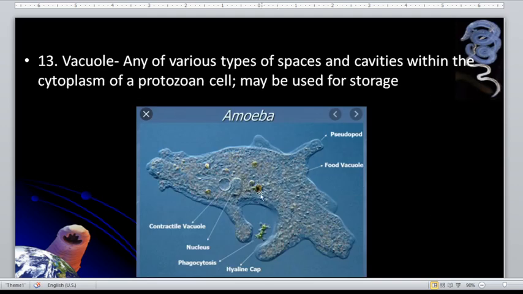Next slide. So vacuole, these are any of the various types of spaces, cavities within the cytoplasm of a protozoan cell. They may be used for storage. So in this image, the vacuole, so this is actually the contractile vacuole. There are also food vacuoles, and that is a pseudopod.